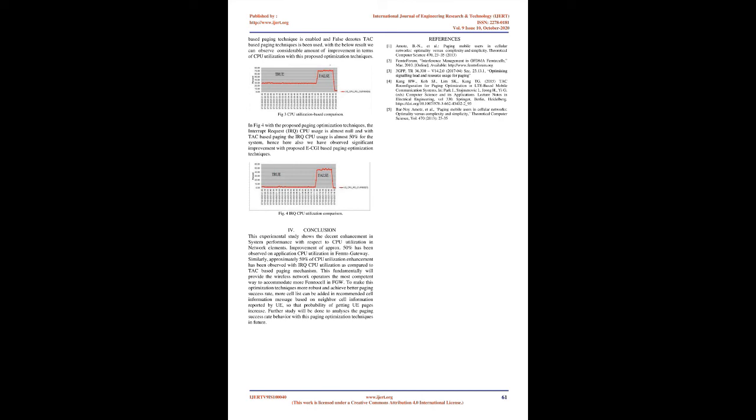To make this optimization technique more robust and achieve a better paging success rate, more cells can be added to the list in the recommended cell information message based on neighbor cell information reported by the UE, so that the probability of getting UE pages increases. Further study will be done to analyze the paging success rate behavior with this paging optimization technique in future.